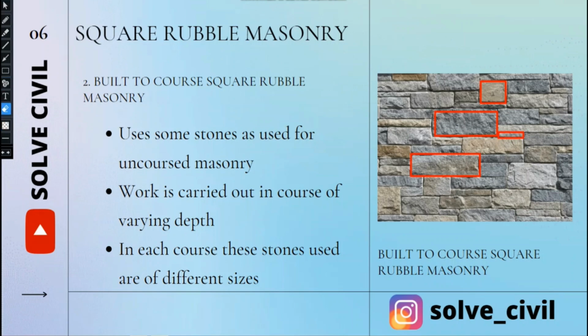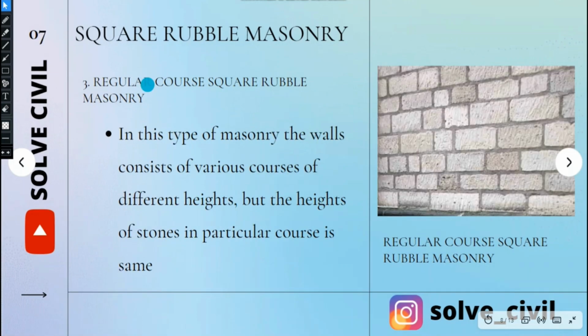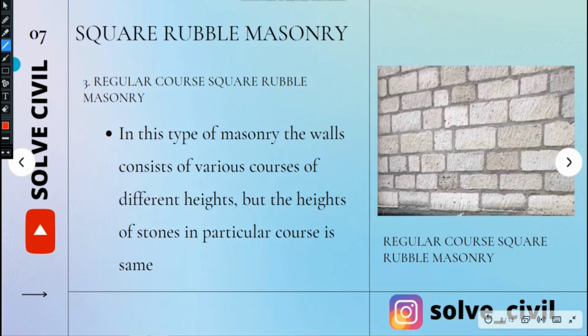So the next classification is regular coursed. Here, in this type of masonry, the walls consist of various courses of different heights, but the stones in a particular course are the same height.